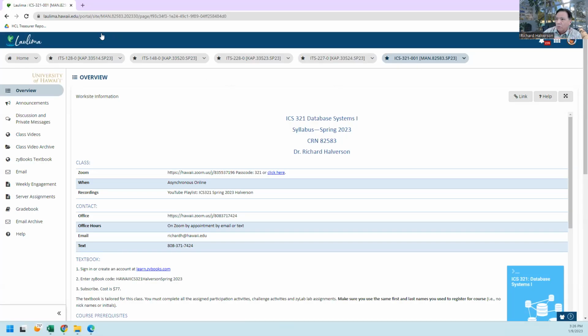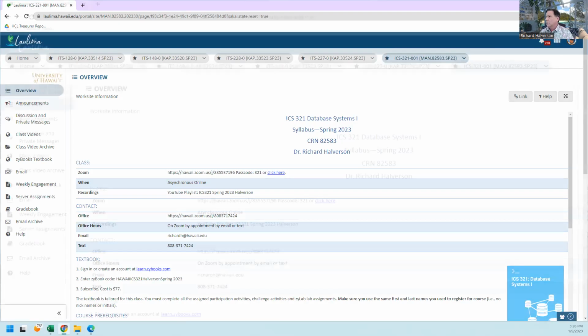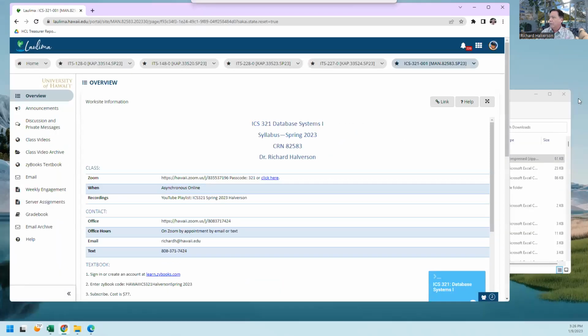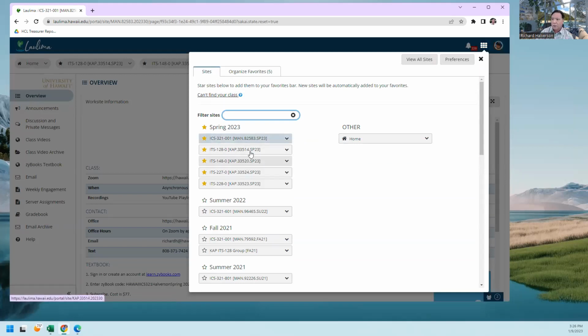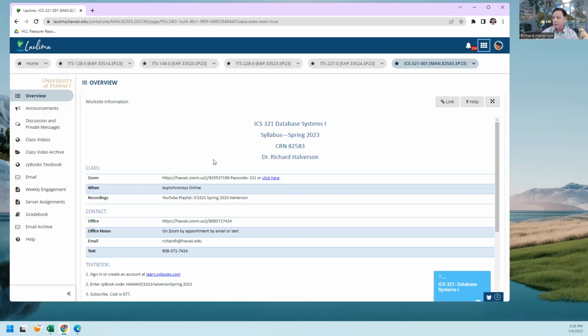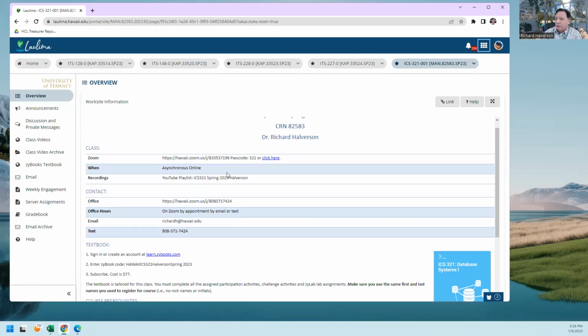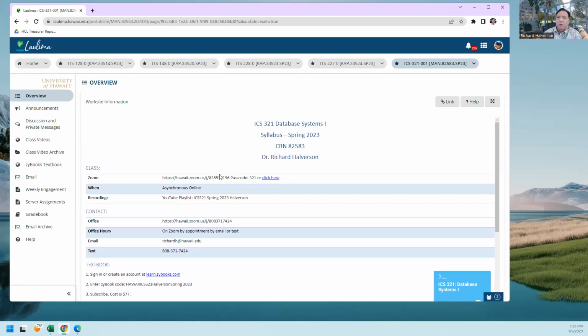Okay, so when you log into Laulima, you should be able to click on ICS321 up here, and click on the overview, and that gives you the syllabus. If you don't see your course up here, you can click on this little icon over here, the view all sites. View all sites, click that, and you should see it here. If you don't see it here, it means there's something wrong with your registration. No worries, just email me and I'll put you in and we can figure out why it's not there later.